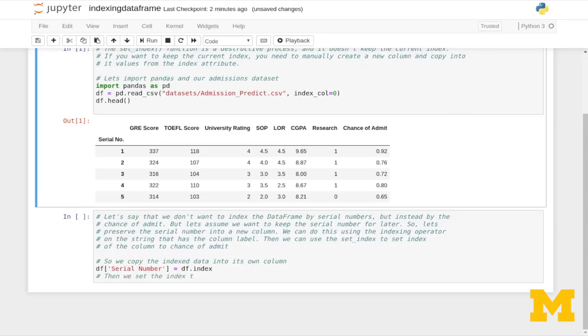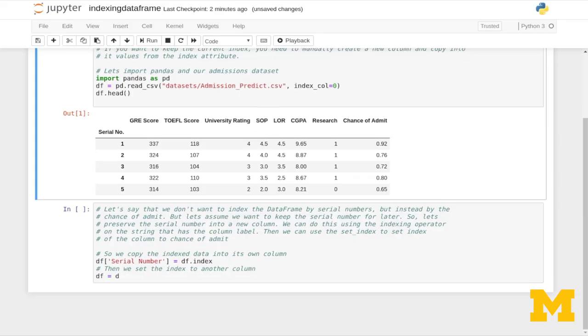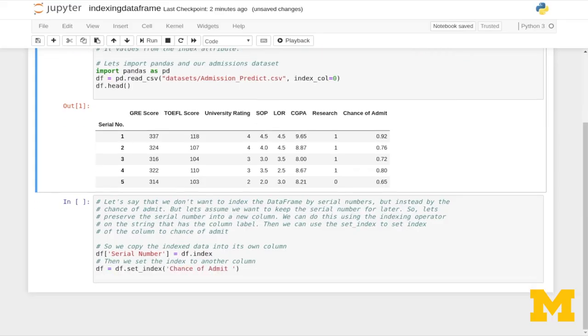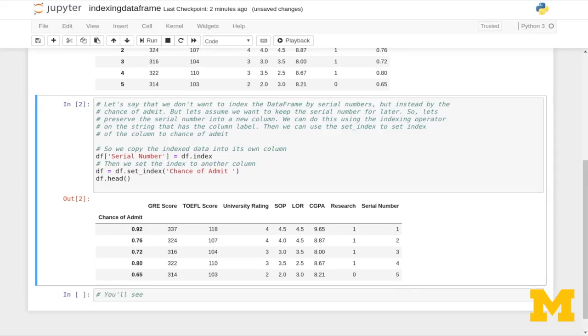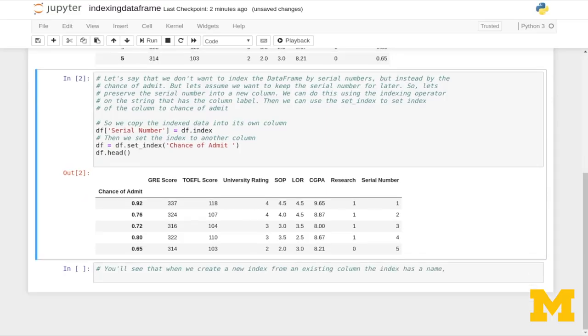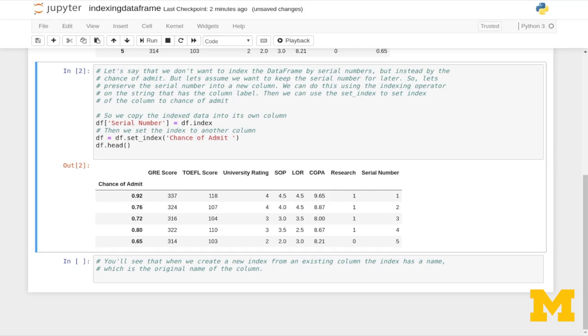Then we set the index to another column. So df equals df.set_index('Chance of Admit'), and df.head. You'll see that when we create a new index from an existing column, the index has a name, which is the original name of the column.